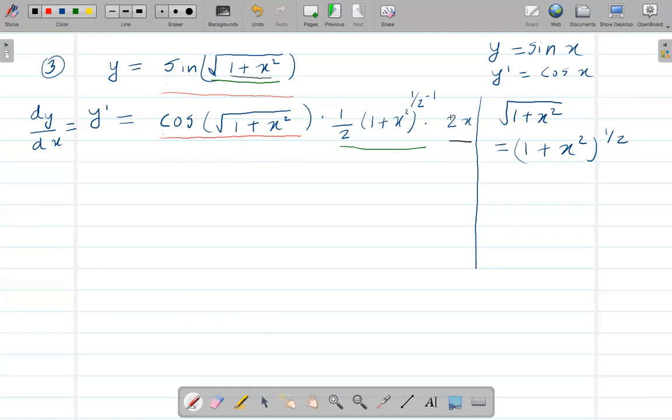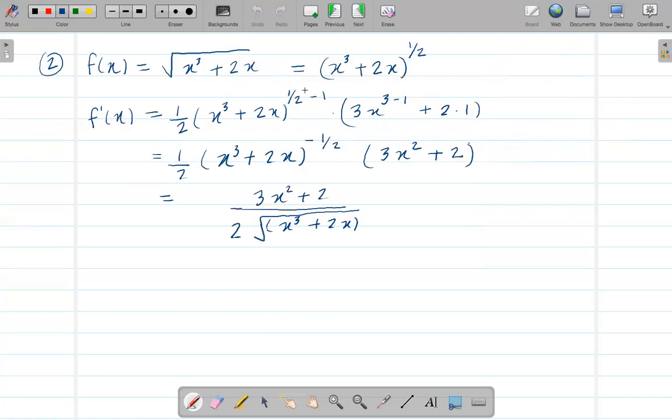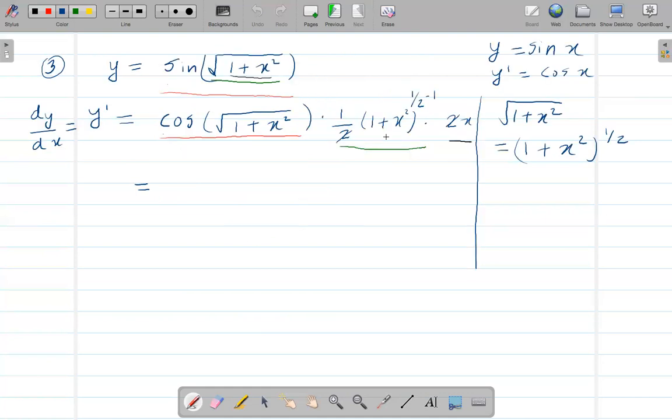Okay. Now, let's see if we can cancel something here. It looks like this 2 on the bottom and this 2 on the numerator, we can cancel that, right? So then after that, we get 1/2 minus 1, and if I move it to the denominator, I will get a square root on the denominator, right?